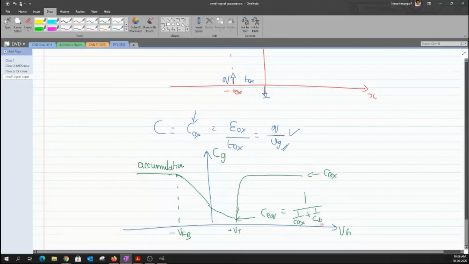Okay, and since it's a kind of variable at each different bias condition, if you apply a step input, you would have a variable CB value. So it varies actually and decreases. Okay, and you would end up having something like this. Okay, so I'll stop here.